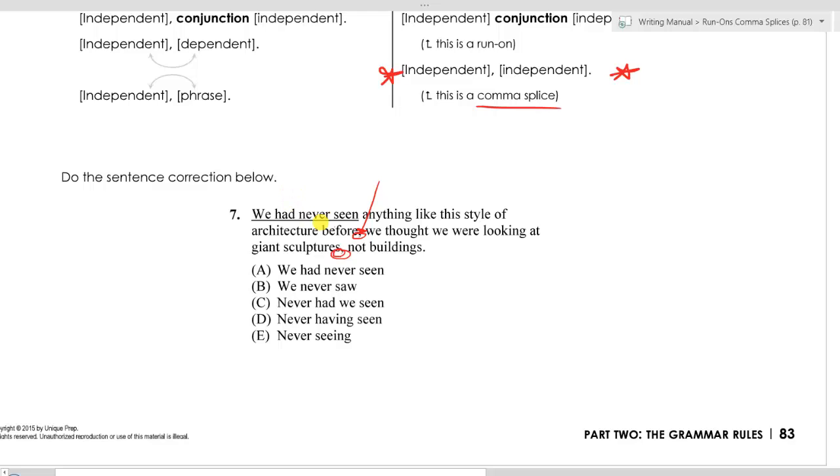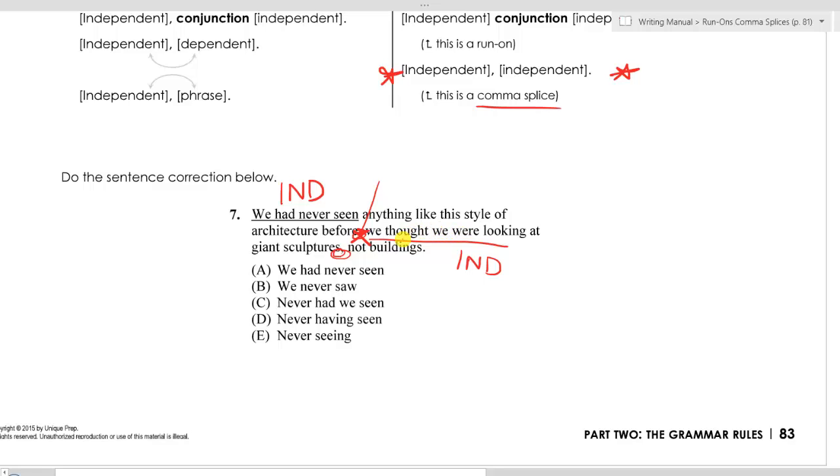And indeed, in this sentence, before that comma, we have an independent clause. We had never seen anything like this style of architecture before. And then after the comma, we have another independent clause. We thought we were looking at giant sculptures. Those are both complete statements, and we have a comma between them. That is not allowed. We are not allowed to put a comma between 2 independent clauses.